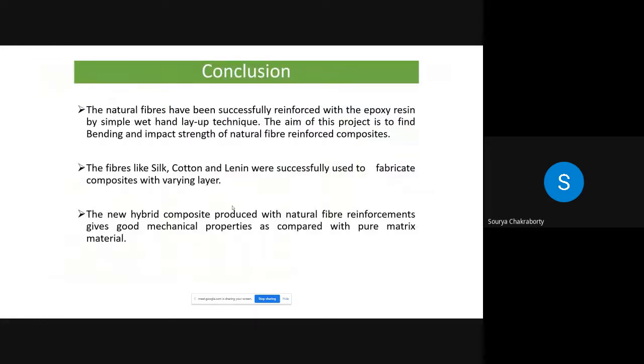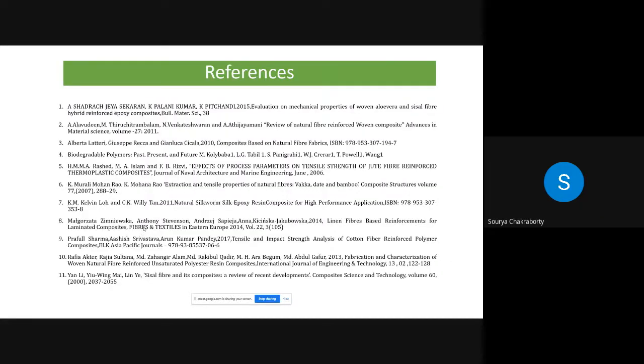In conclusion, the natural fiber composite has been successfully made by reinforcing it with epoxy resin using the simple hand layup method, and the new hybrid composite produced with a natural fiber reinforced matrix has good mechanical properties as compared with the pure matrix material. These are some references where we took some inputs. Thank you. Thank you, sir.